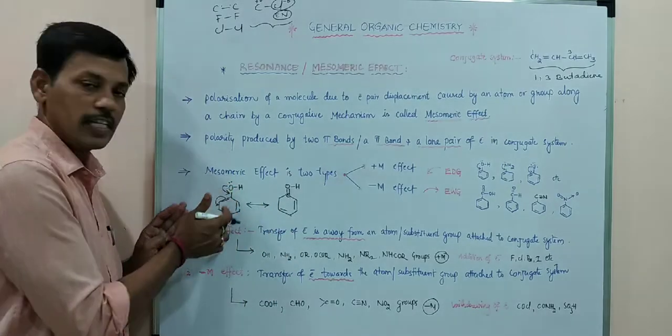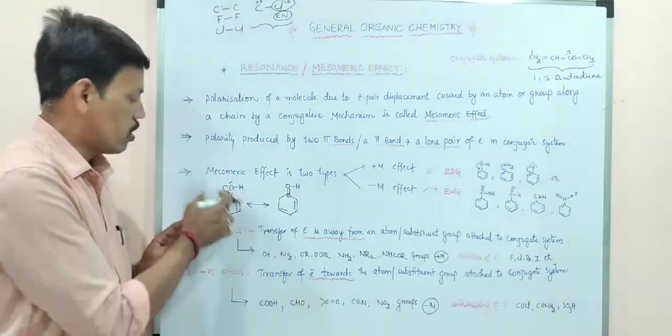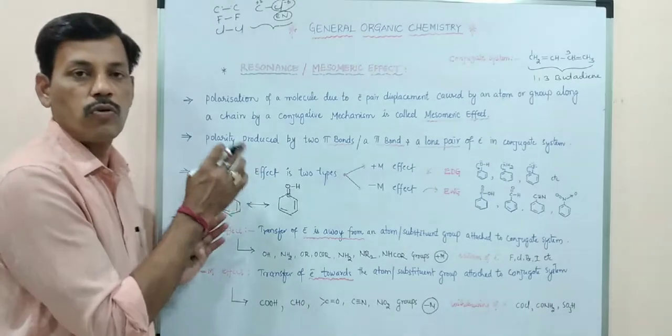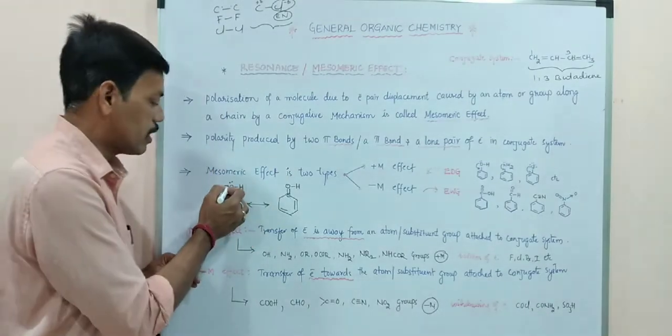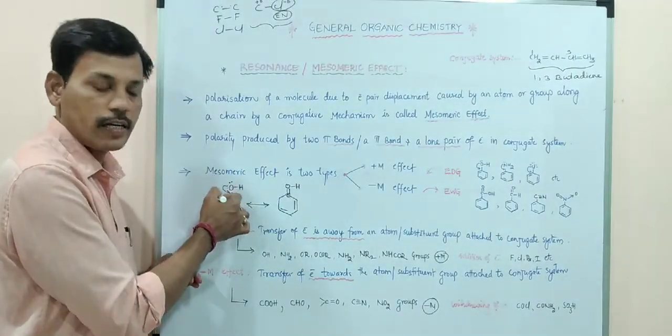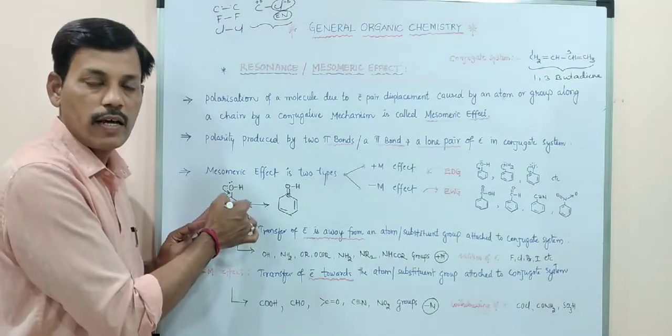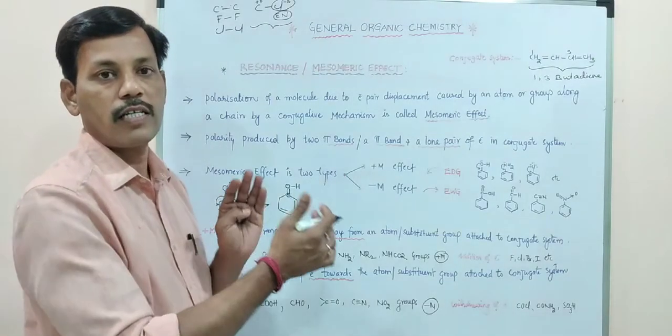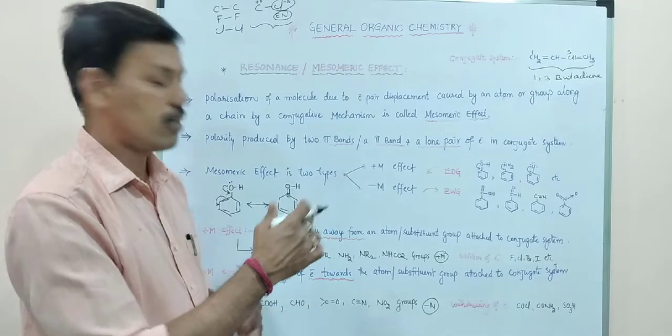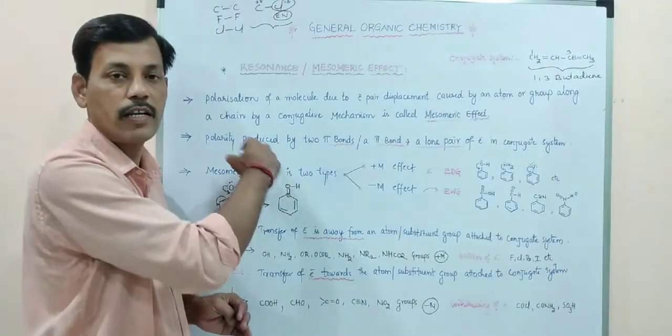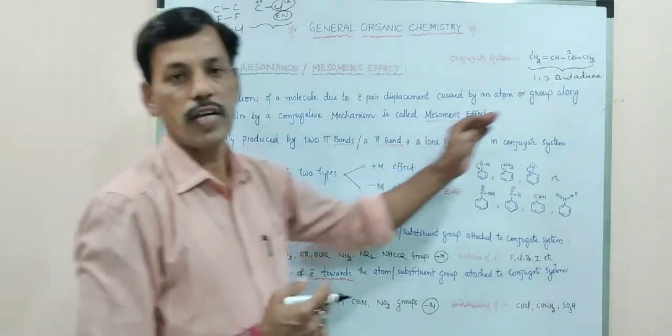So in this example of phenol, oxygen has a lone pair of electrons, and this lone pair is donated to the benzene ring, and the electron is delocalizing and stabilizing this complete ring. So it is called a conjugate system.